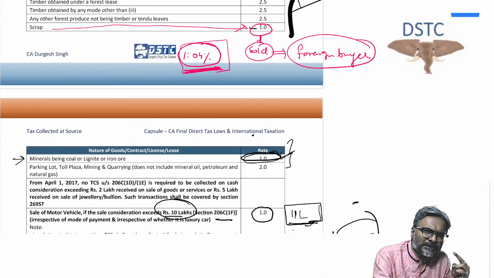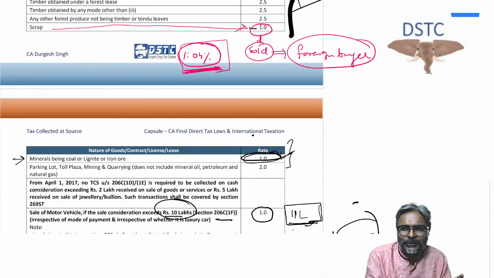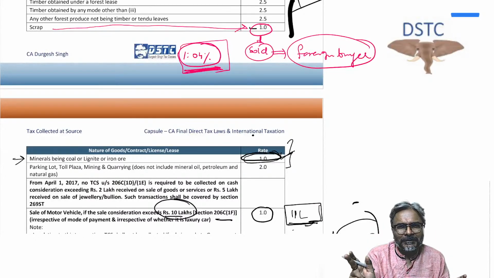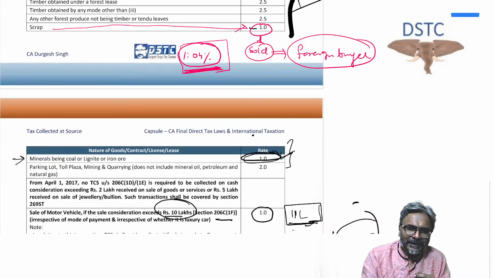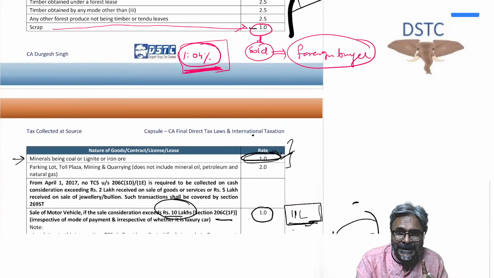One more point, students, by the way, that I think many of you are aware of. If the scrap is used for further manufacturing of some product, like ship breaking, which is a common example, or the question which ICAI has targeted in the past in the examination.